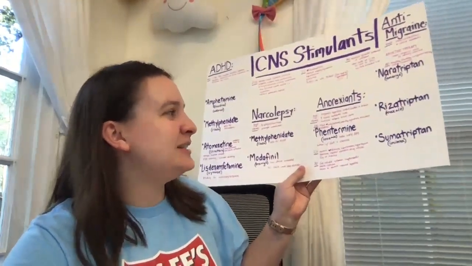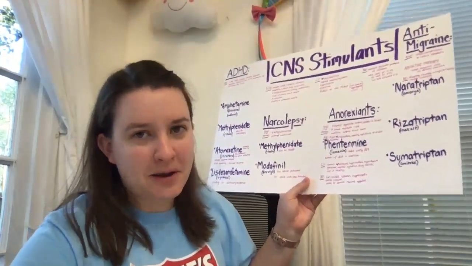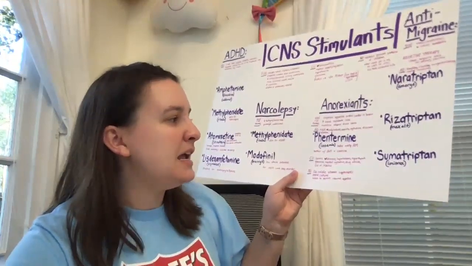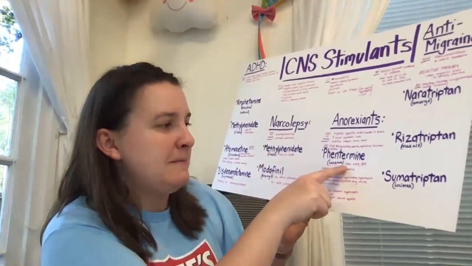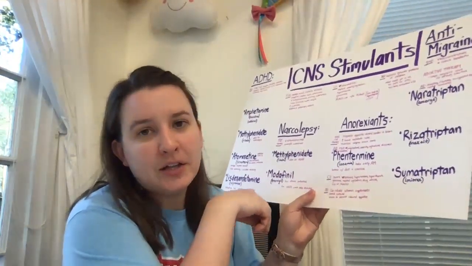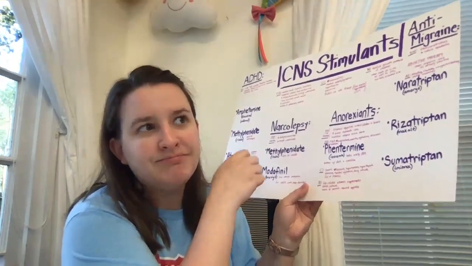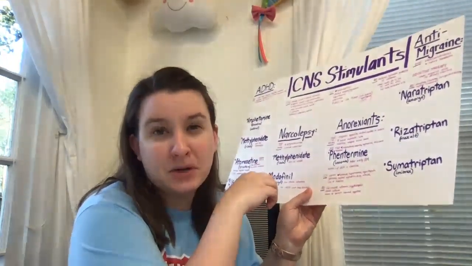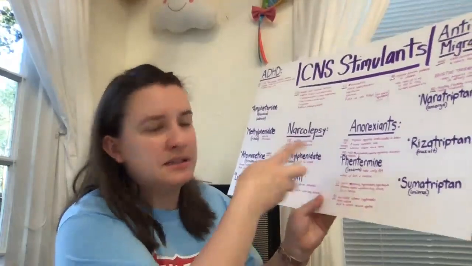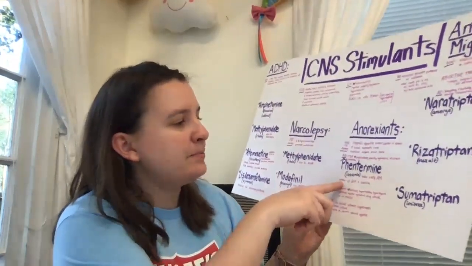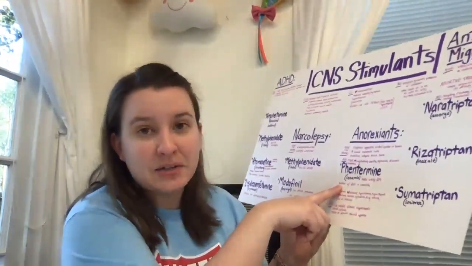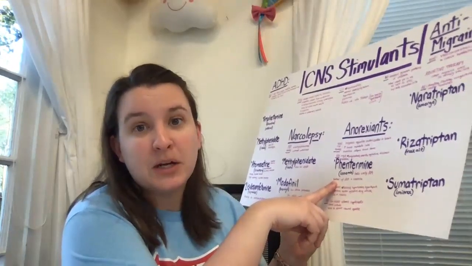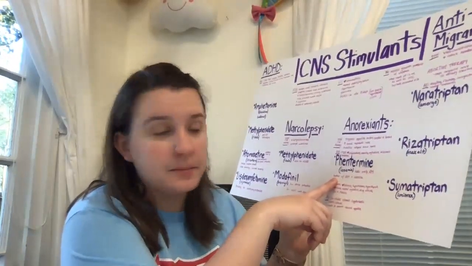Okay, so there's one drug in particular that we're going to talk about for an anorexic. It's phentermine, and the brand name is Ionamin. So for this drug, you're going to want to take it early in the morning because it will make it hard for the patient to go to sleep. It could cause insomnia. It is a stimulant, so remember that. Phentermine works better with diet and exercise instead of the patient just taking phentermine alone. Diet and exercise are going to help them too.